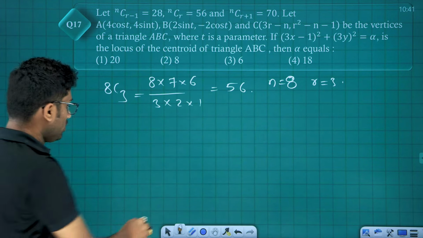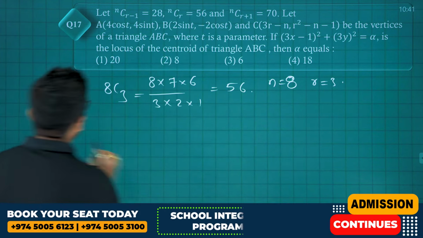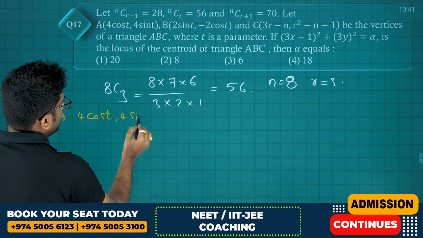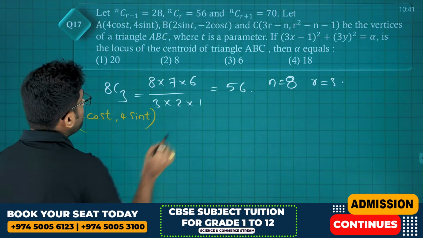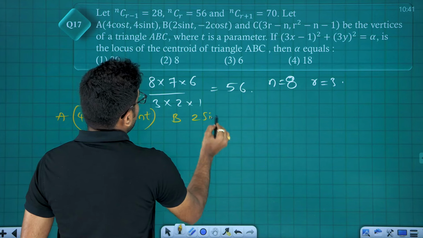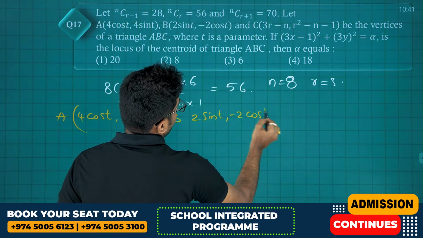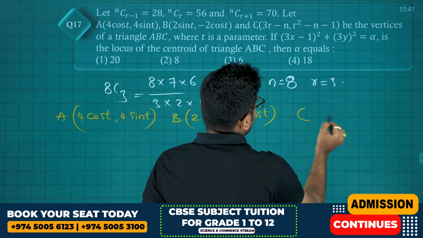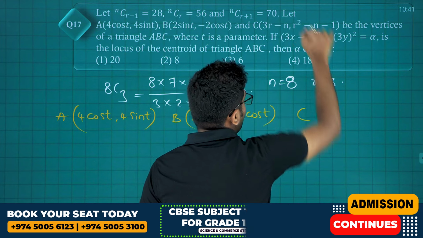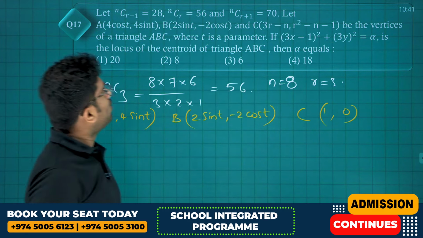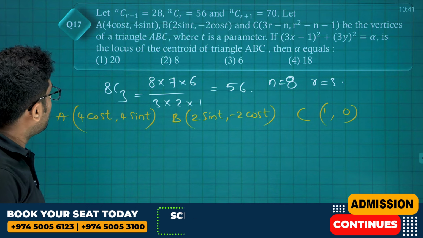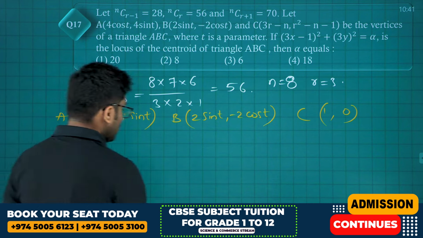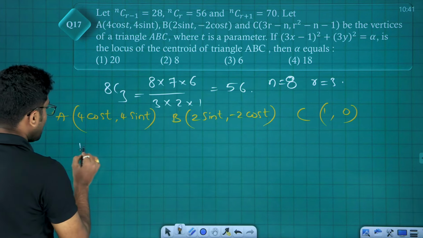Khatam. So now we have got the 3 vertices. What are the 3 vertices? A is (4 cos t, 4 sin t), B is (2 sin t, minus 2 cos t), and C is (nC3 minus... 9 minus 8, 1), that is (1, 0). Now these are the vertices where t is the parameter and alpha. Then the locus of the centroid of the triangle. So we will take the centroid as some (h, k).